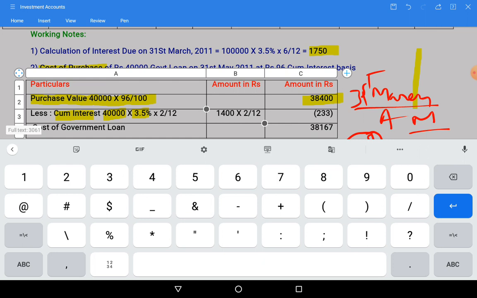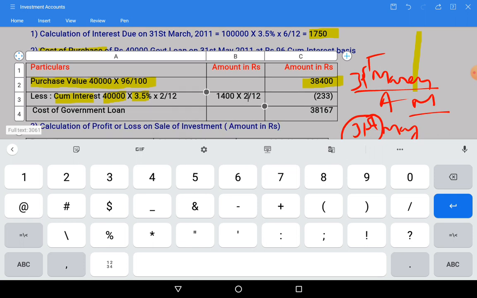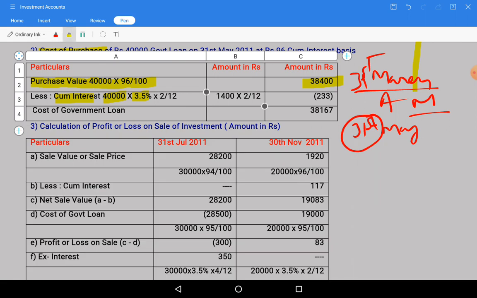Take out your calculator and calculate. It will be 233. I am calculating here in my calculator. You too can do it. So 40,000 at 3.5% into 2 by 12, it will be around 233.